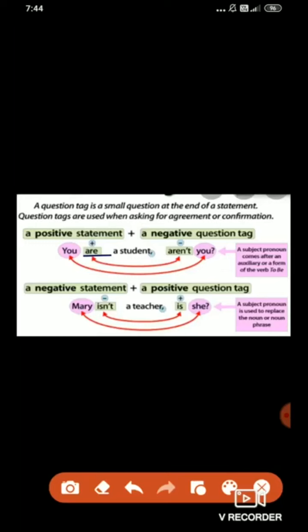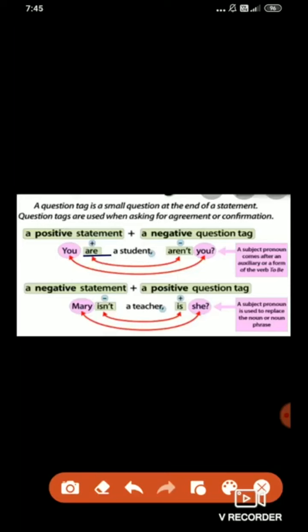Because not is not used in that sentence, or not is not used after the auxiliary verb. Now, when the sentence is positive, we have to add a negative question tag, and when the sentence is negative, we have to add a positive question tag.